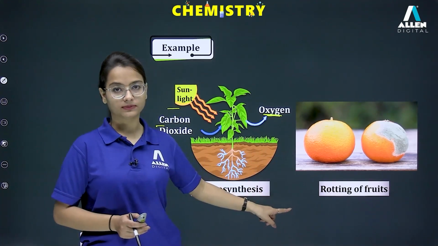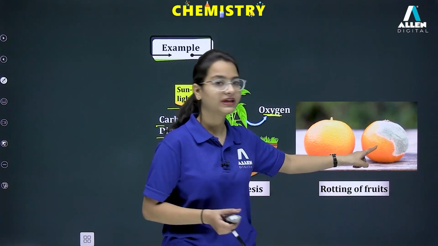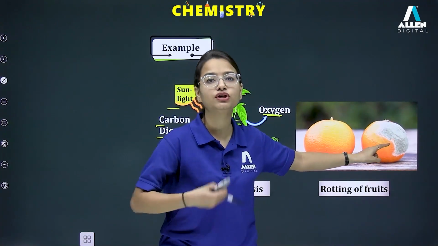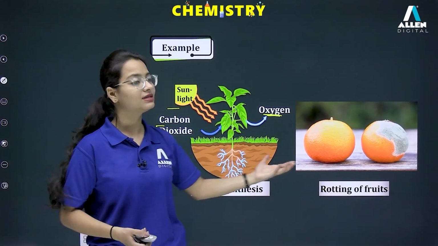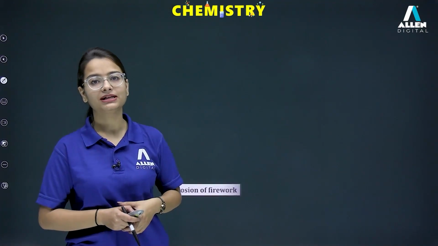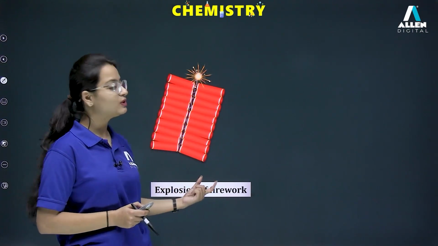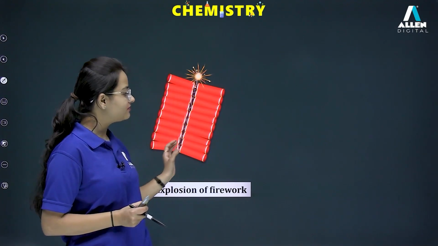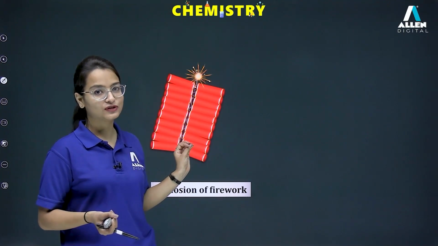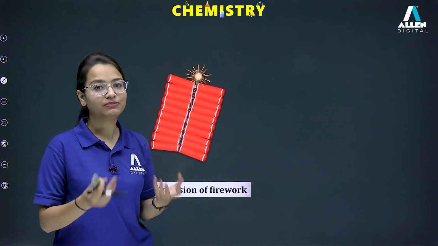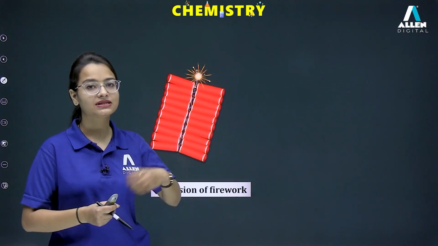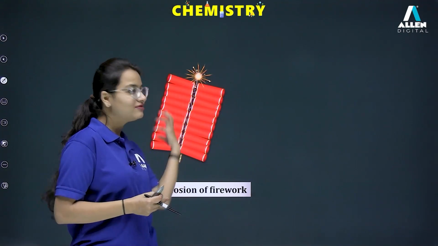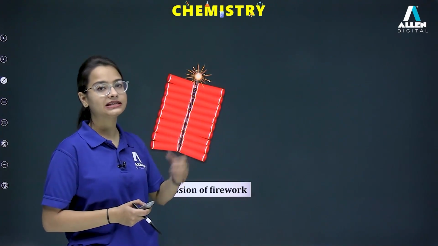Okay, rotting of fruit. Now can this rotted fruit be used by us? Of course not, because this is poisonous, this is harmful, this is a new substance. Formation of new substance means we are talking about a chemical change. Next we have explosion of fireworks, Diwali crackers. Can you use this firework again after the explosion? Of course not. Once it gets ignited, that means a chemical change, formation of new substance, sound, light, energy evolved. You can't reverse this whole process, you can't reverse this reaction.